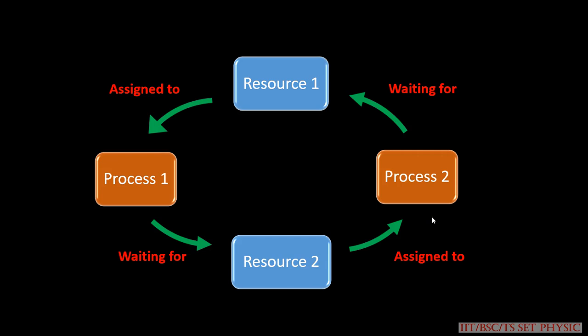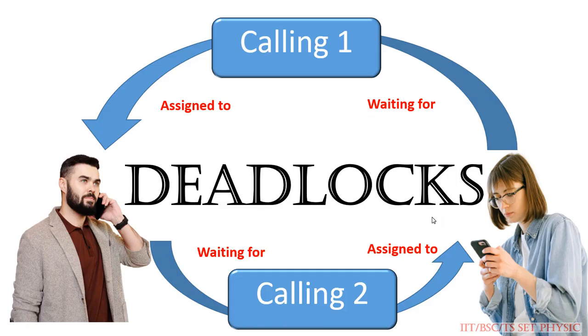In a general example, see the picture: let two persons be process 1 and process 2, and assume calling is a resource, that means calling 1 and calling 2. Then person 1 and person 2 call each other at the same time, and neither can get the call because the line is still engaged. In the same manner, deadlock happens.